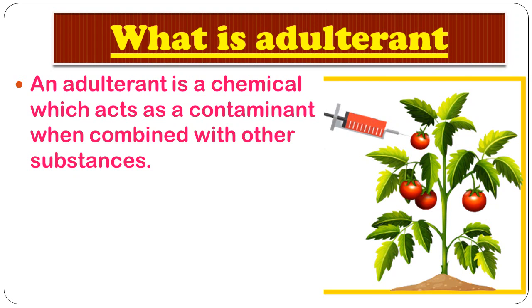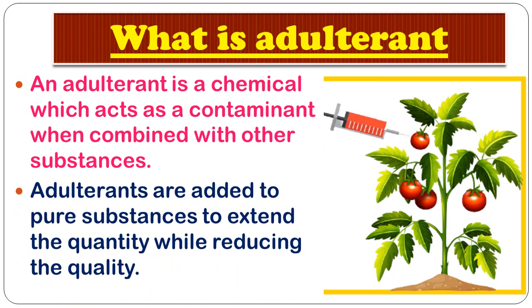It will make the food impure, or it will make the tomatoes or anything which is eaten impure. And adulterants are added to pure substances to extend the quantity while reducing the quality.